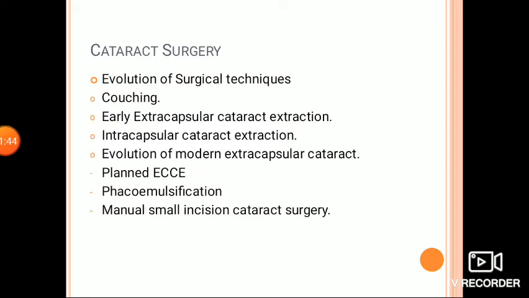After the era of couching came the early extracapsular cataract extraction, which was practiced from 1745 to 1877. Daviel in 1745 made the first attempt to remove the cataract rather than displacing it inside the eye. He performed a limbal section in the lower half of the eye with a triangular knife and enlarged this incision either with scissors or a blunt ended knife. The corneal flap was lifted, the capsule incised, and the cataract was extracted.